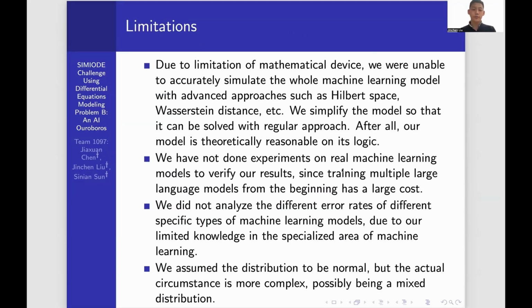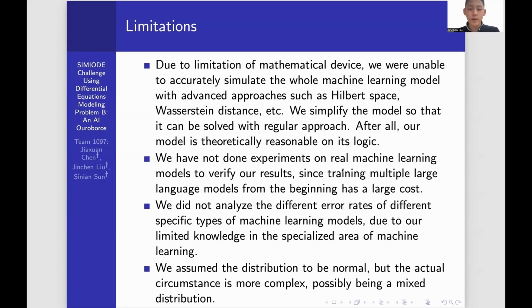There are still limitations in our models. Due to the limitation of mathematical tools, we were unable to accurately simulate the whole machine learning model with advanced approaches such as Hilbert space, Wasserstein distance, etc. We simplified the model so that it can be solved with regular approaches. After all, our model is theoretically reasonable in its logic.